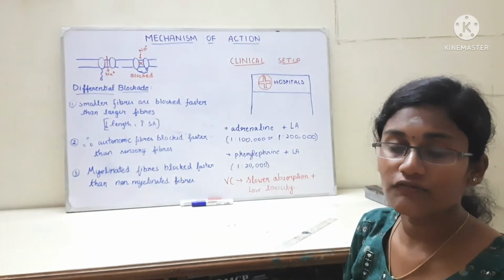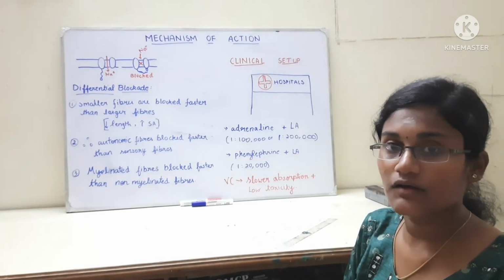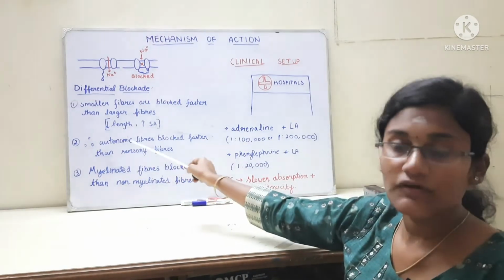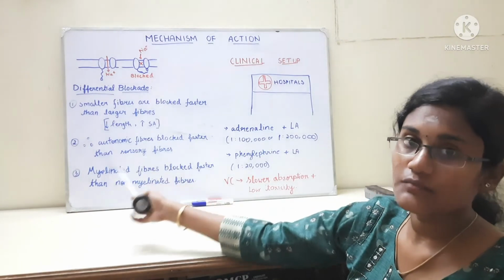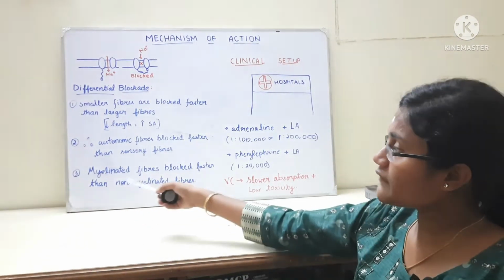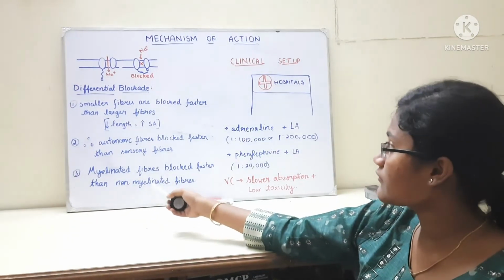An example for the smaller fibers is autonomic fibers, and an example for larger fibers is sensory nerve fibers. Therefore, autonomic fibers, which are small, get blocked more easily than sensory fibers, which are larger. Then also one more thing is that the myelinated fibers get blocked faster than the non-myelinated fibers.